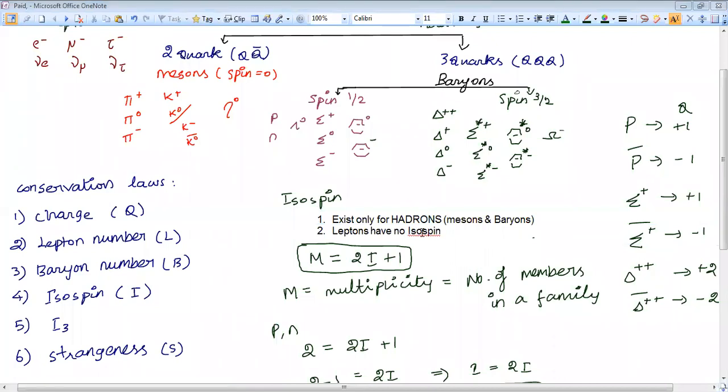It means 0. Isospin of electron is 0. Okay. So I hope you are familiar with this isospin. Anybody having doubt in this isospin?